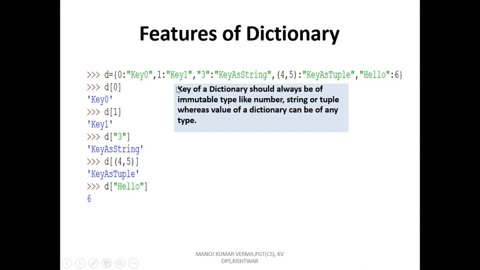So D[0] means key 0 will come, D[1] means key 1, D[3] means key as string, D[(4,5)] means key as tuple, D['hello'] means 6.